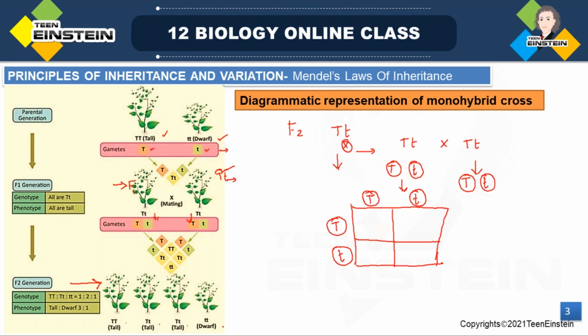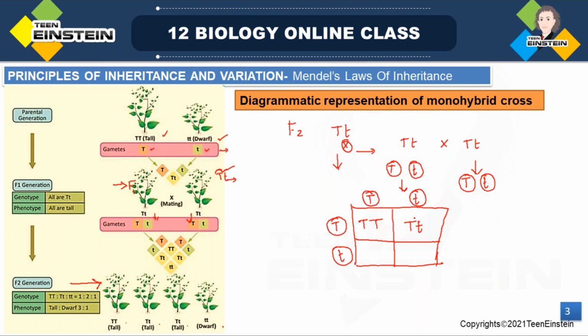So here you can see different combinations. The first combination is capital T and capital T, so both are dominant alleles. It will be dominant, so this will express a tall plant, right? Next is the capital T and small t combination. If the dominant allele is present, we write the dominant allele first and the recessive allele second.